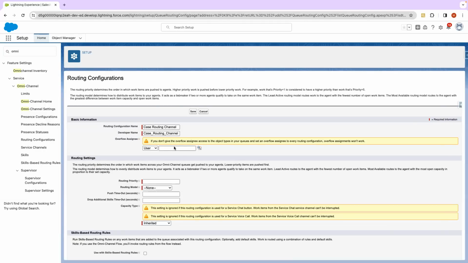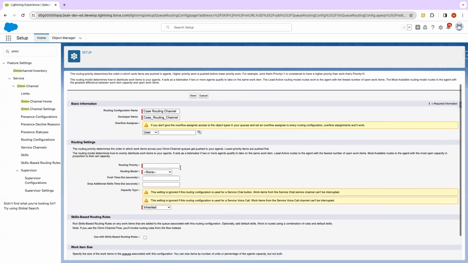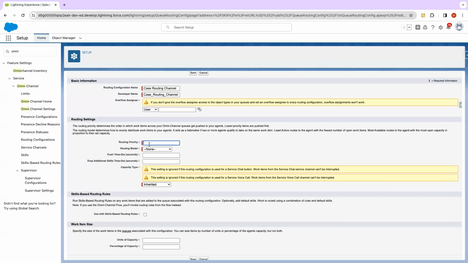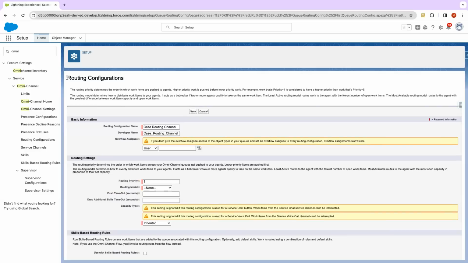What it says is what will happen if your queue overflows, which user you should choose to assign those overflowed cases to. It is not a mandatory thing, so we are not going to select anything right now. Routing settings are very important. First we'll have to select the routing priority. If you check the help text, it says it determines the order in which work items are routed to agents. So let's select one as the routing priority for this routing configuration.